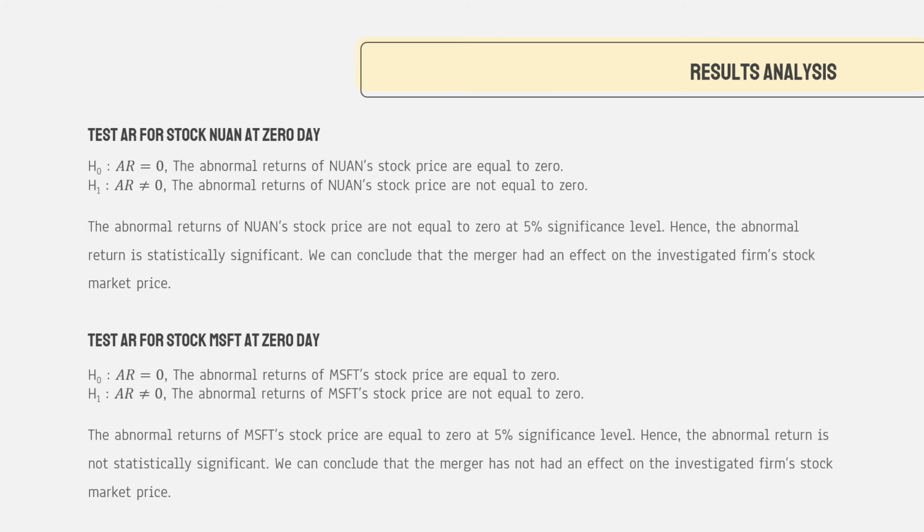Now, we continue to move on to the result analysis of the hypothesis testing. There are 2 hypothesis tests conducted, which are the test of abnormal return for stock Nuance Communications at day 0 and the test of abnormal return for stock Microsoft Corporation at day 0. The result for testing 1 shows that the abnormal return for stock Nuance is statistically significant. Hence, we can conclude that the merger had an effect on the investigated firm's stock price. While for testing 2, it shows that the abnormal return for stock MSFT is not statistically significant. Hence, we can conclude that the merger has not had an effect on the investigated firm's stock price.